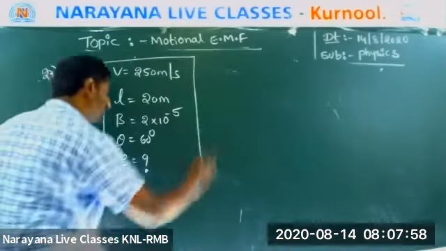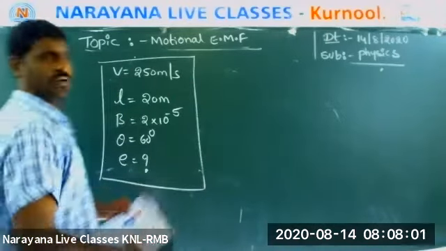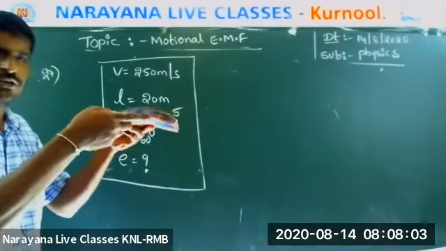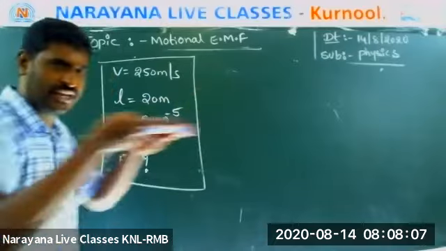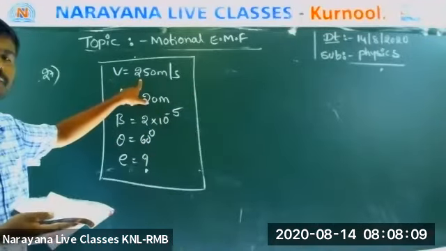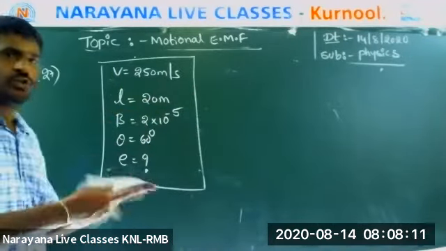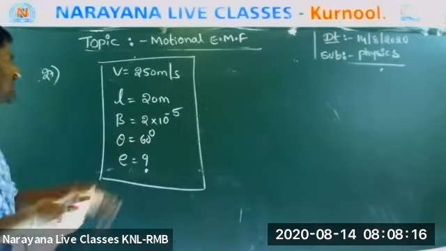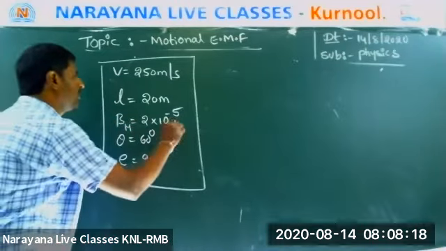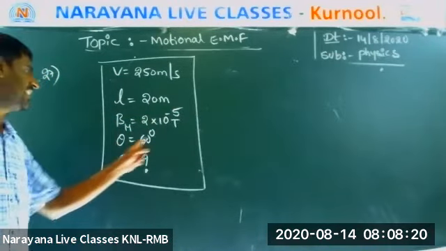This is a very, very important one. There is a wing. See my book, everyone will see my book. This is a wing. It is moving like this, with a speed of 250 meter per second, with length 20 meter. What is the BH? 2 into 10 to the power minus 5 Tesla. Theta is equal to 60.